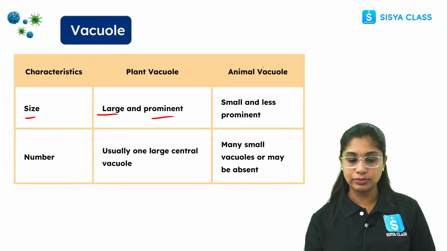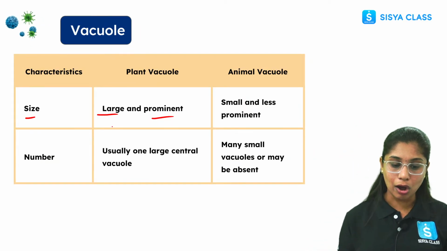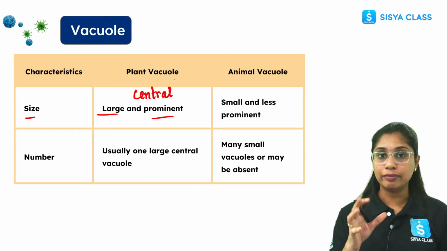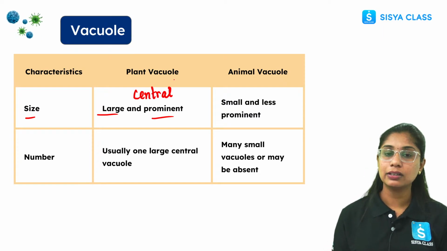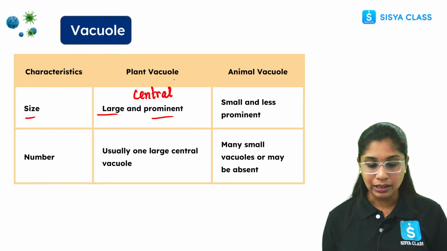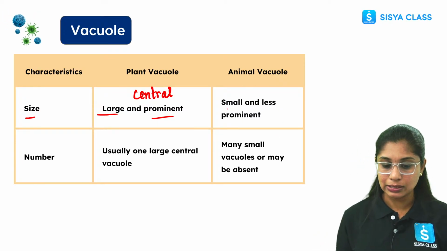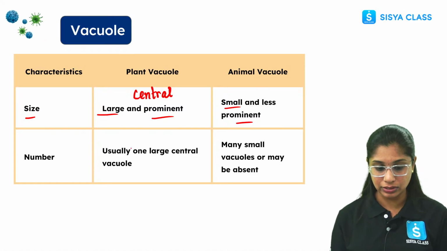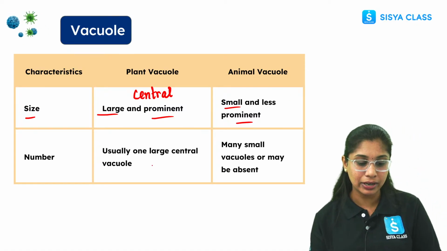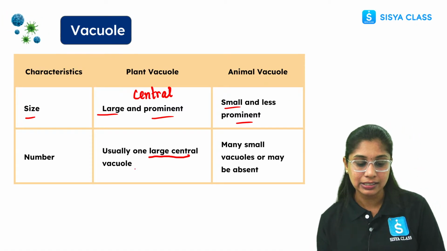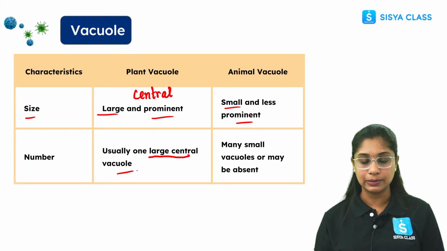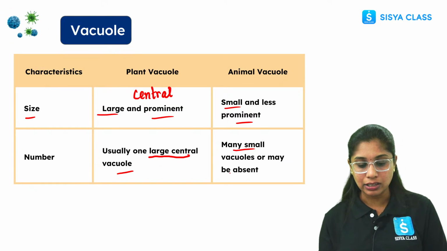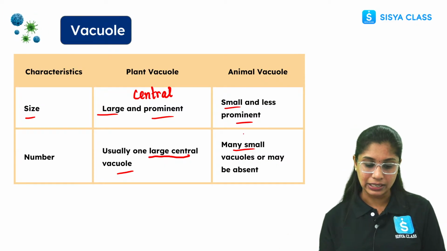The first one here is large, prominent and central. In plants, the vacuole occupies the central position, whereas the animal vacuole is small, less prominent and numerous. In number, only one large central vacuole in plants. In animals, we have numerous vacuoles or none at all.